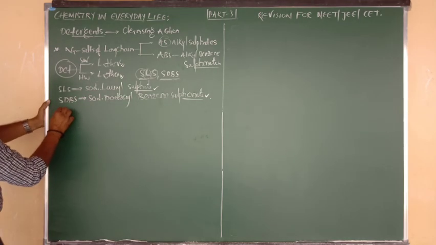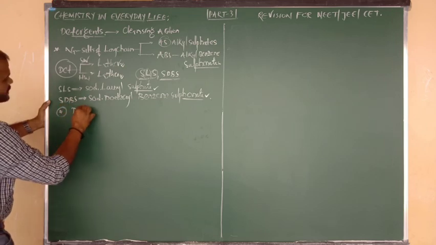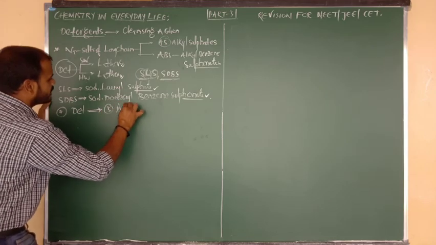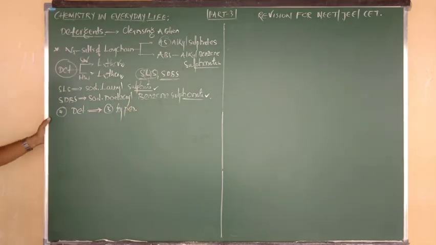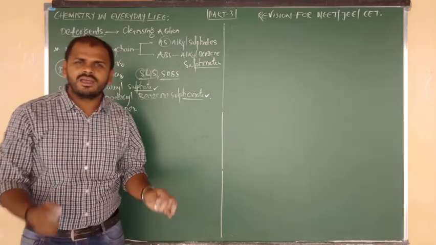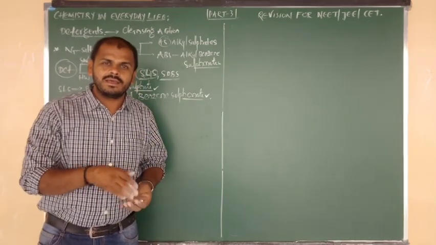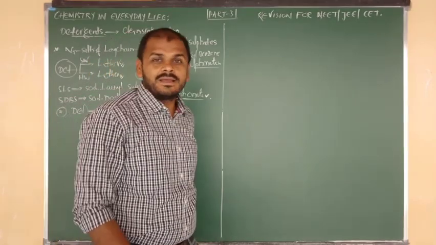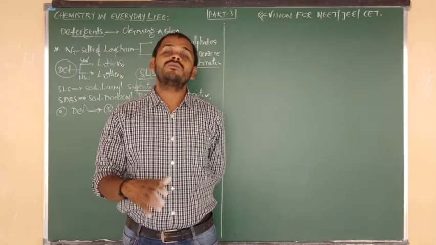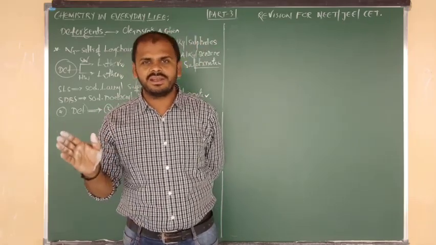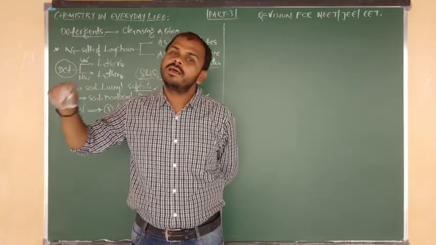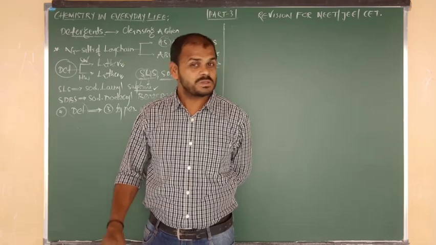Next, here I want to tell you about the classification of detergents. Mainly detergents are classified into three types. How many types, guys? Three types, beta. And what are the three types? From this detergents topic they will ask questions: example for cationic detergents, example for anionic detergents, structure of cationic detergent, structure of anionic detergent, uses of cationic detergents, uses of anionic detergents. From these different patterns they are going to ask you questions. So are you ready?